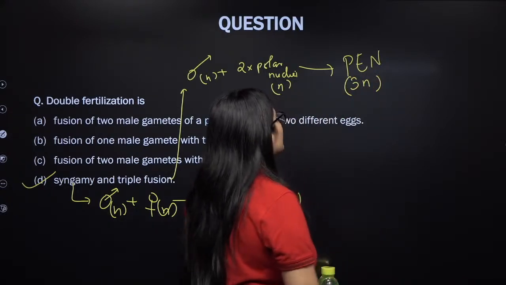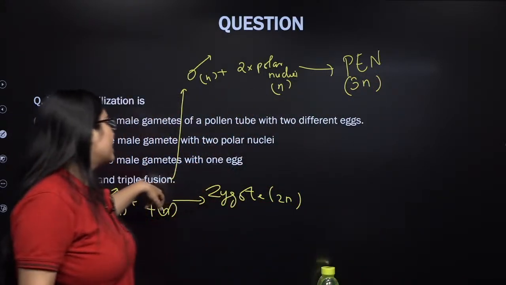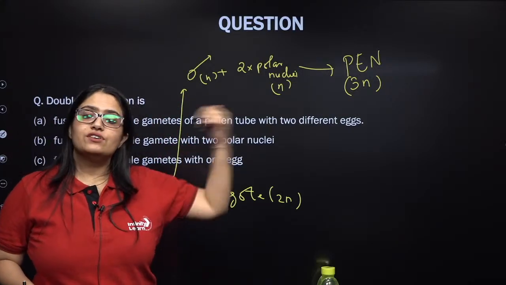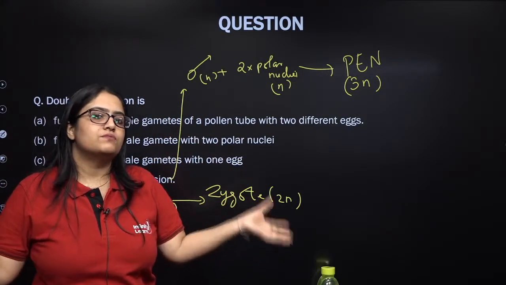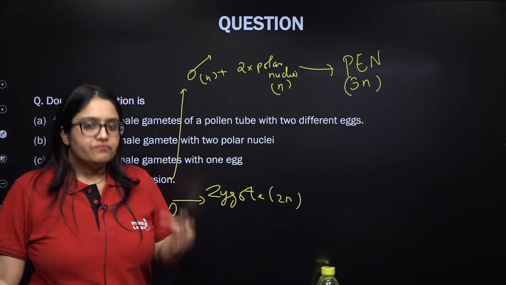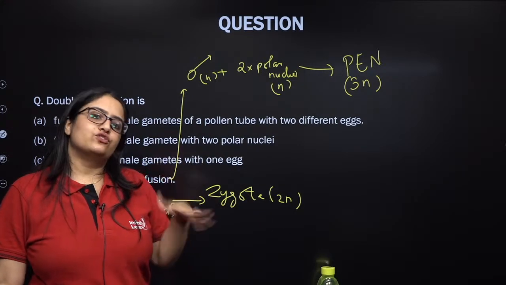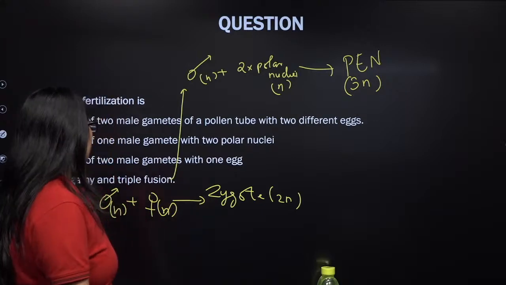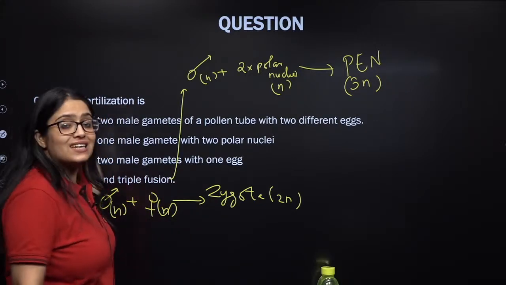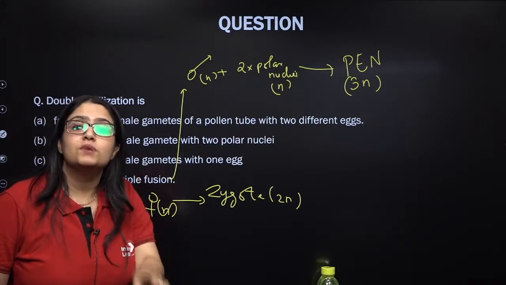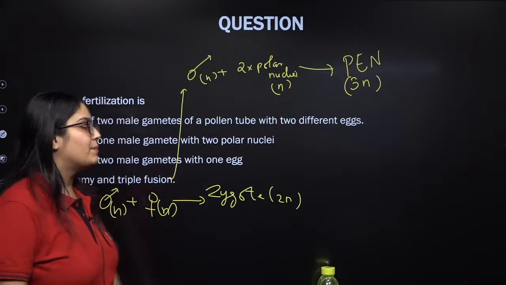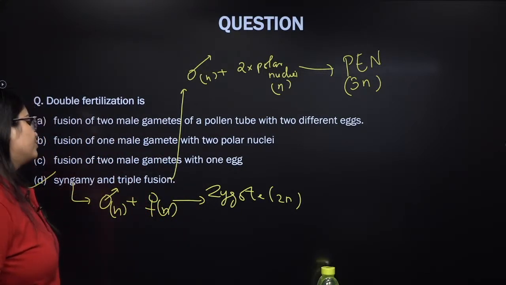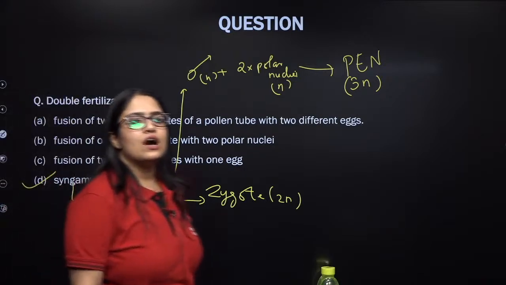So this triploid structure PEN is produced via triple fusion, and after triple fusion the central cell will be called the endosperm cell. It will divide repeatedly to form endosperm tissue, which will provide nutrition to the developing embryo. So this is the whole concept of double fertilization, which is a characteristic feature of angiosperms only. Please remember this, right? Double fertilization is syngamy and triple fusion. So is this question clear now, everybody?